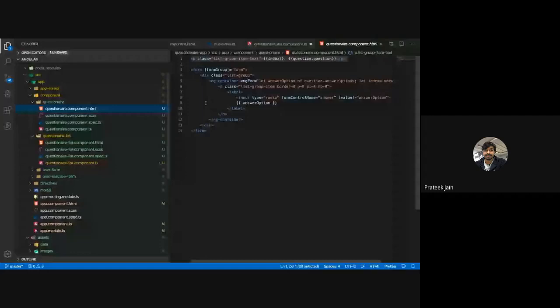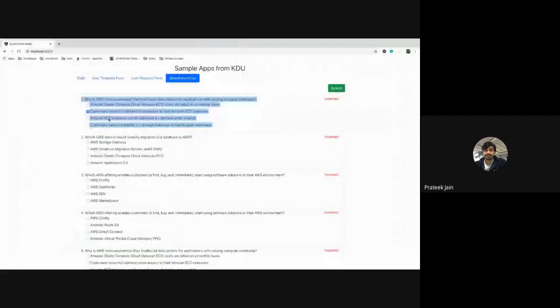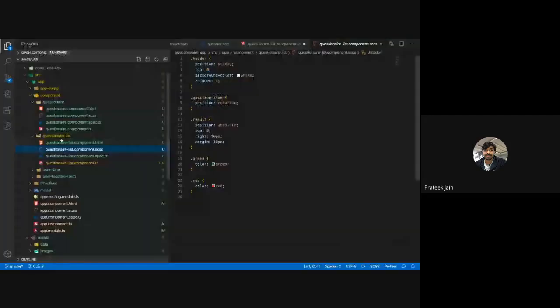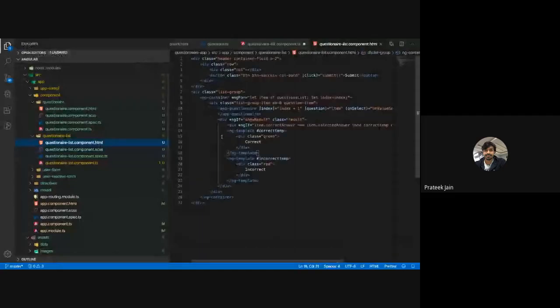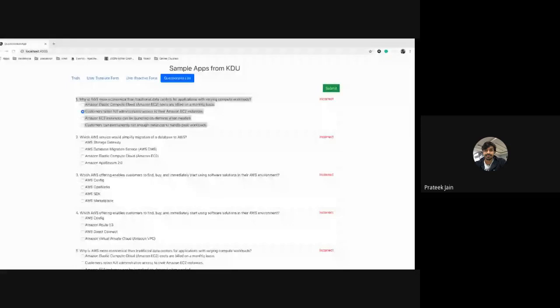This is the HTML which is shown here on the highlighted one, and the whole HTML which you see here in the questionnaire list is the actual whole application which you see there, the questionnaire application. The first top portion is the header, the second is the list group. This list group is the thing which is here on the bottom. Inside that list group, see how I have used the question component in my questionnaire list. Here you can see on line number 10. Line number 10 is adding one instance, one object, of app questionnaire, which is this component.